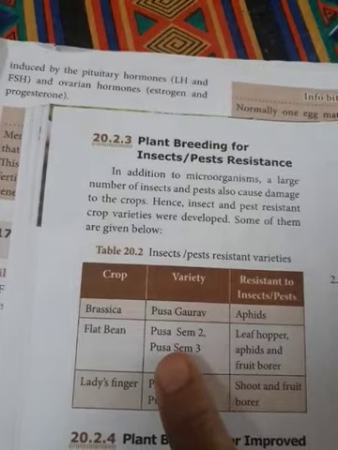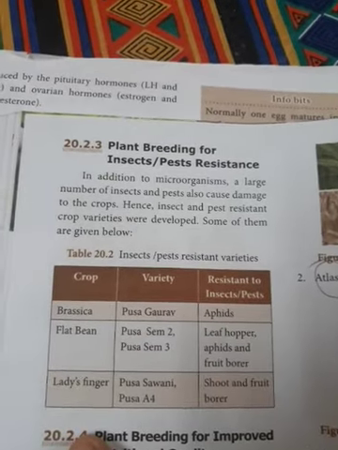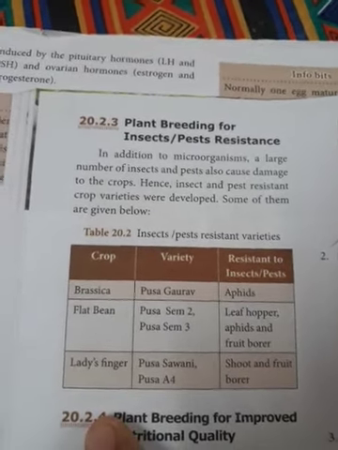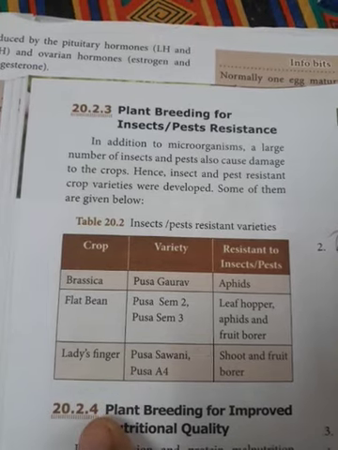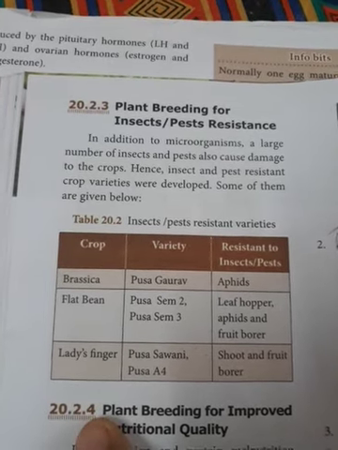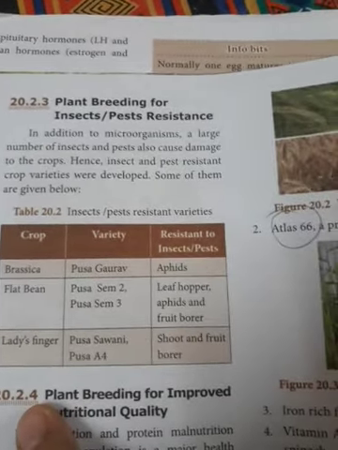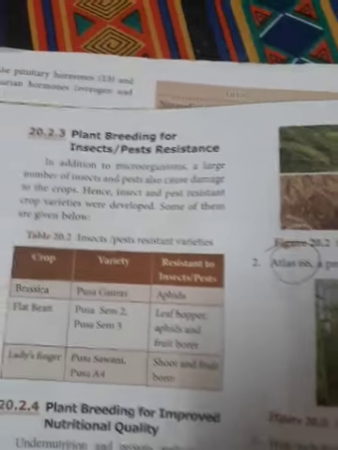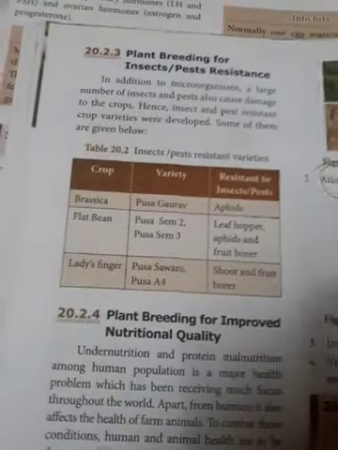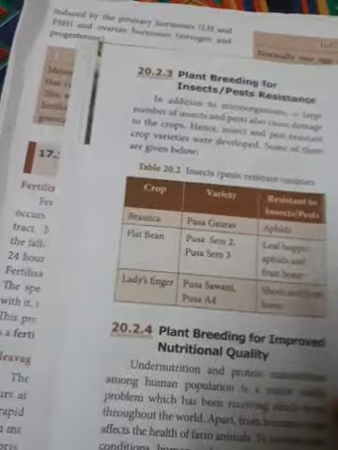Brassica, called Pusa Gaurav, is resistant to aphids. And lady's finger, Pusa Sawani and Pusa A4, are resistant to shoot and fruit borer. So all this is for a 1 mark or 2 marks question.